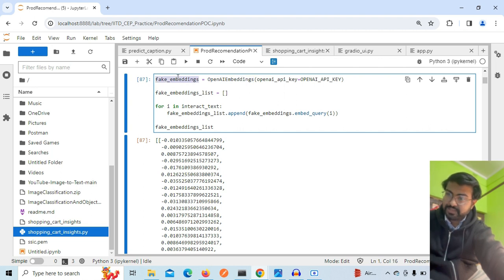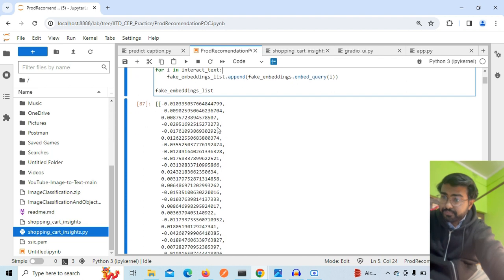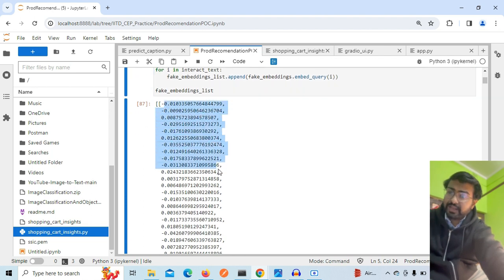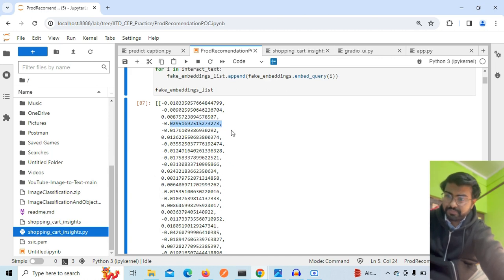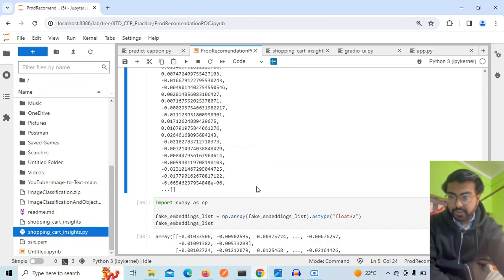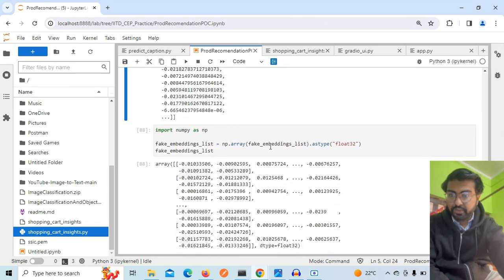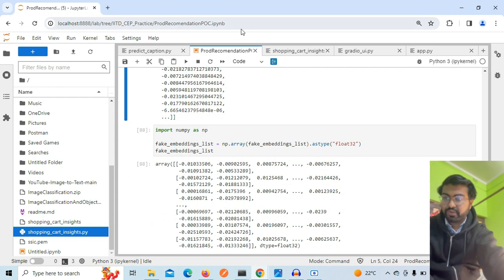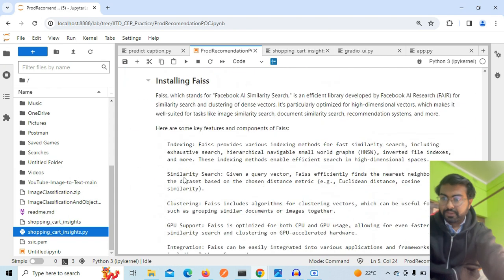This name is just the previous one, but I am using the actual OpenAI embeddings here. We are getting a large vector with large floating point numbers, so I converted that to float32 and then to a NumPy array. Now I am ready to store the vectors in a database.